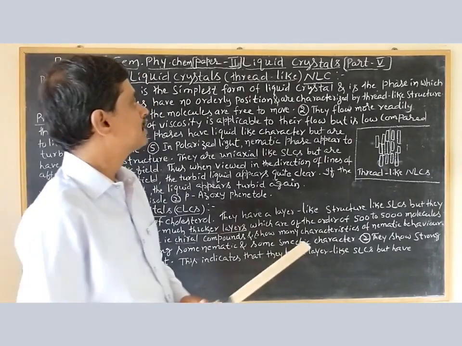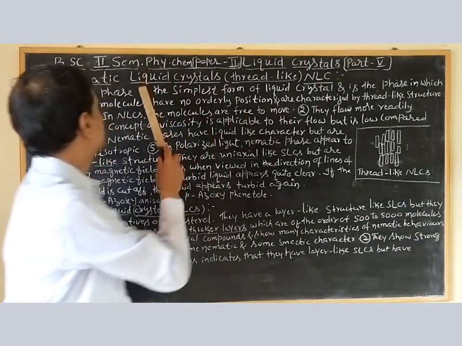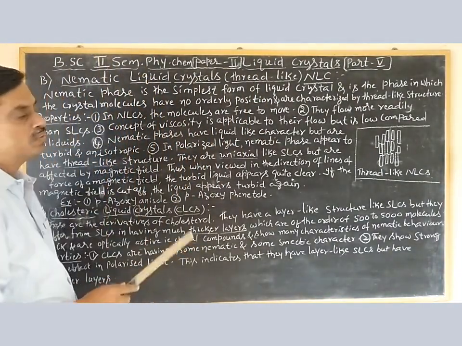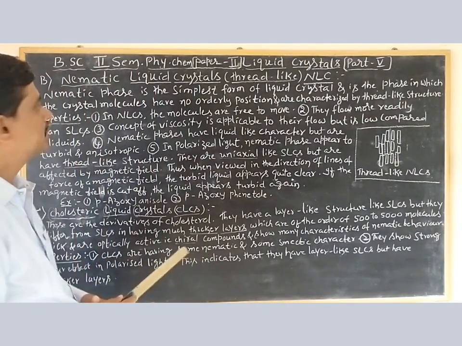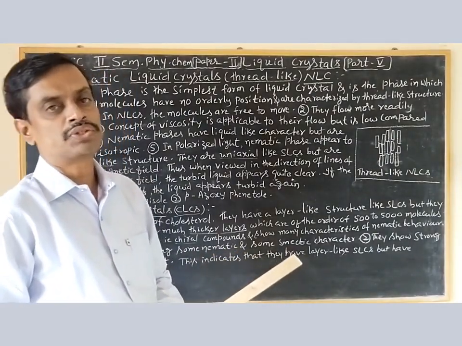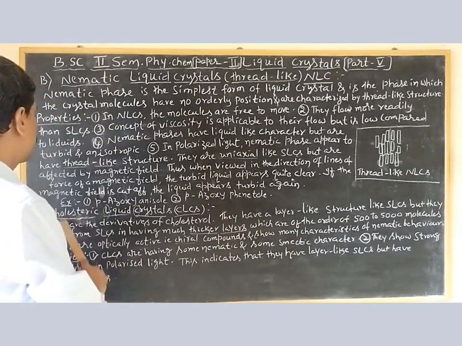Now you are studying paper 2, liquid crystals, part 5, that is for BSc second sem is concerned. Under this you are studying now different types of liquid crystals. In the previous class you studied the first one, magnetic liquid crystals. Now we are studying the other two, nematic and the cholesteric.